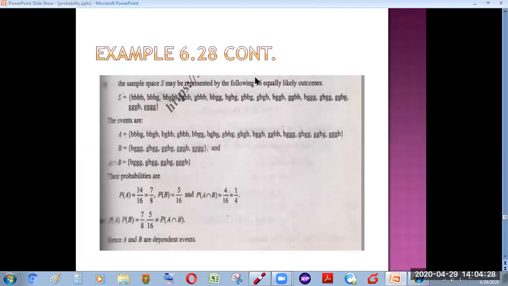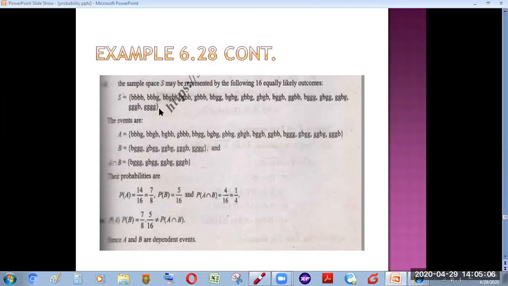In this case, first of all, we will enlist all those possibilities in which a family can have 4 children. First of all, we will write all those chances. They can be 4 boys, they can be 1 girl, with all these settings. At first, this shows first 3 boys and the last a girl. This shows first 2 boys, a third girl, and then again a boy. Similarly, all these respective possibilities listed here are the possibilities in which a family can have 4 children.